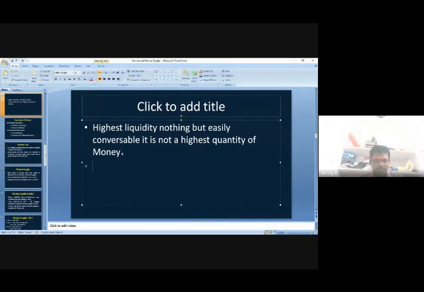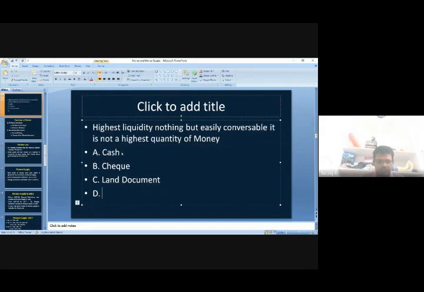So here, A, cash; B, check; for example C, land document; D, maybe house document.